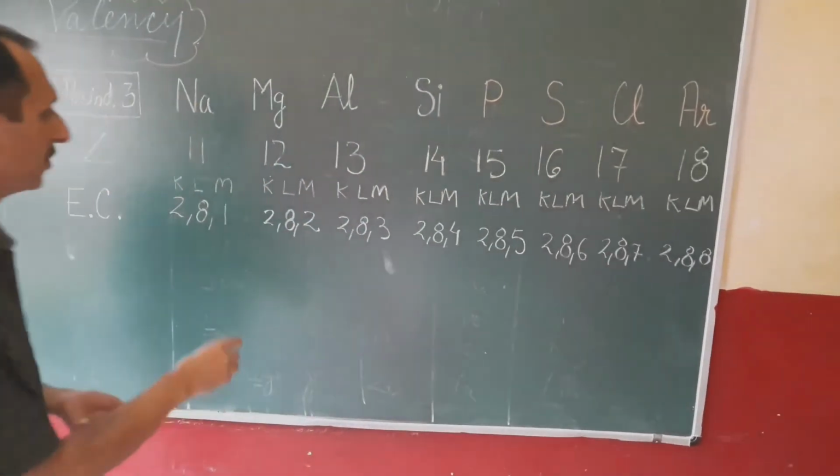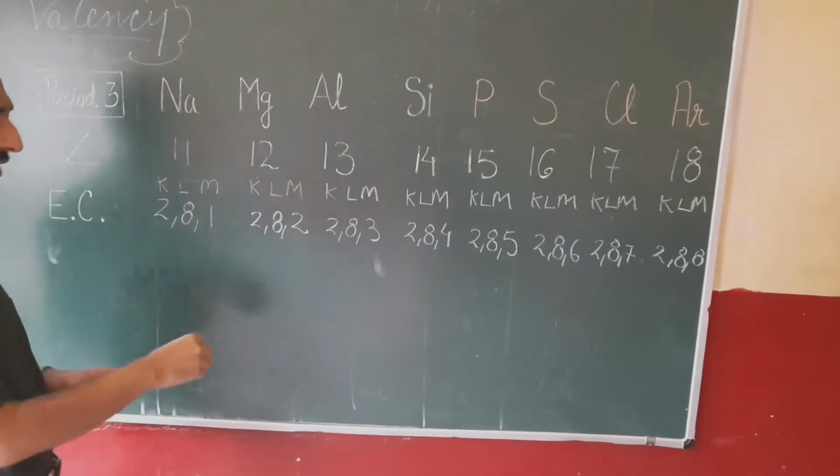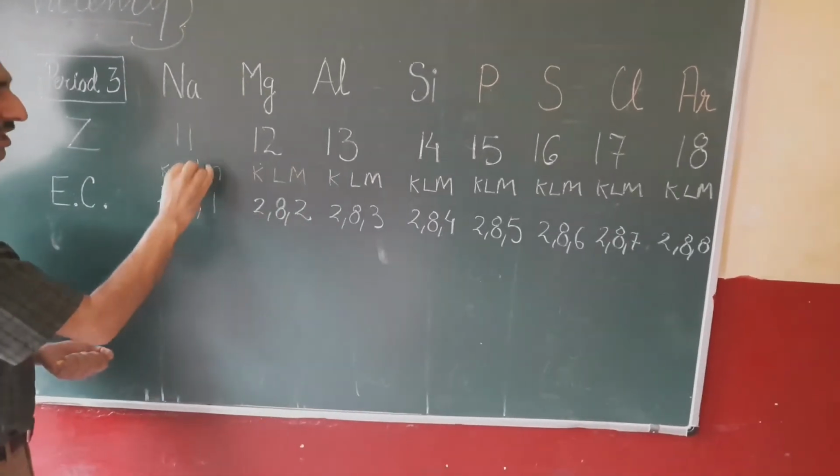Now we will see only the outermost shell, that is the valence shell of all these elements, the M shell.